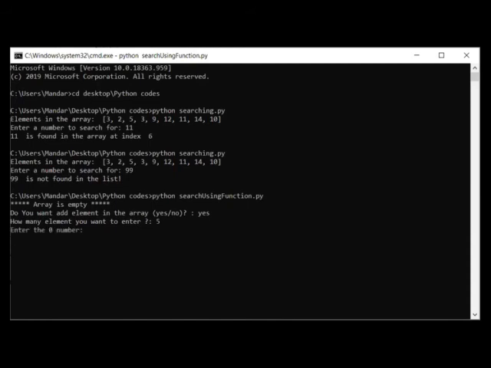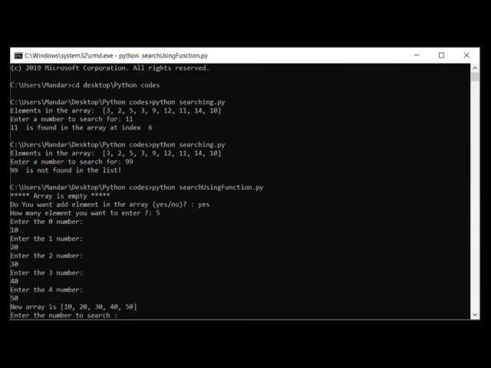Now it is asking me to enter the 0 number, that is the first number. Let us say I am entering 10. Now the first element 20, second element 30, fourth element 40, and fifth element let us say 50. All right, so 5 elements we have entered, and the new array is this one: 10, 20, 30, 40 and